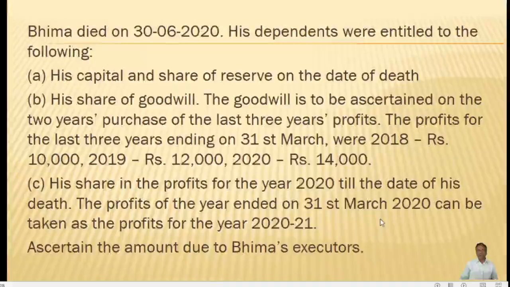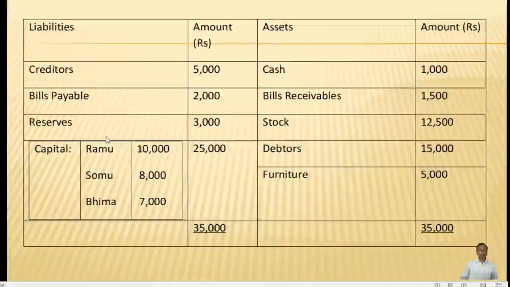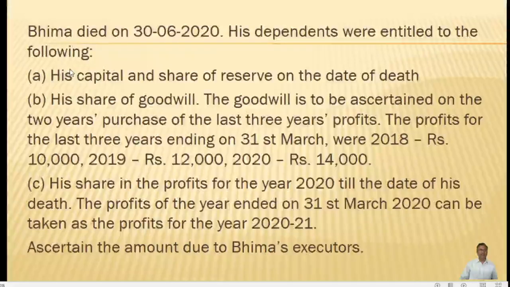And here it is mentioned, Bhima died. Bhima is the last person, showing a capital of rupees 7,000, and he died on 30th June 2020, and it is said that his dependents will be entitled to the following: the capital and the share of reserve as per the balance sheet, his share of goodwill.